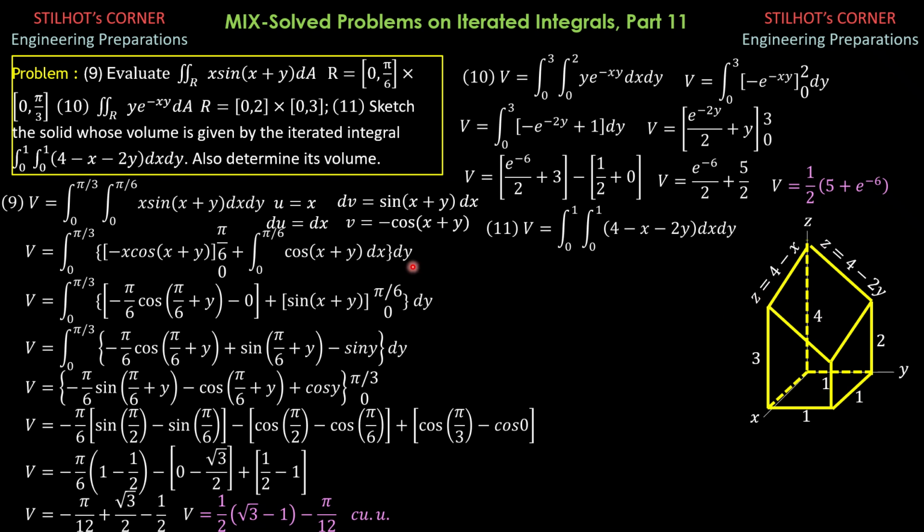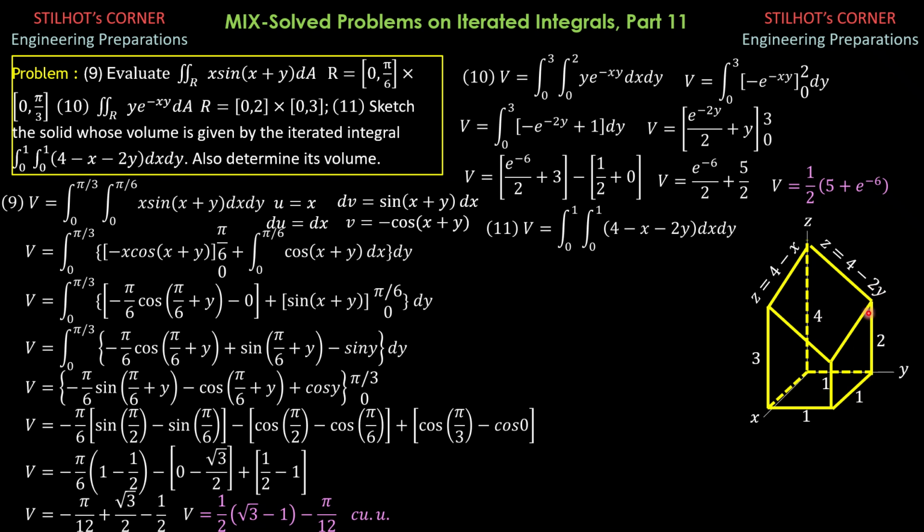Then this is the xz trace. We just set y to 0, so z equals 4 minus x. So the value of z here when x is equal to 1, 4 minus 1, that's why the height z is 3. This is the yz trace. We just set x to 0, so z is 4 minus 2y. When y is 1, z is 2. That's why the height there is 2.